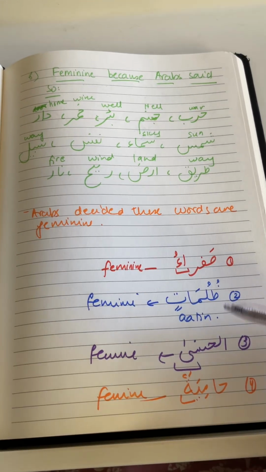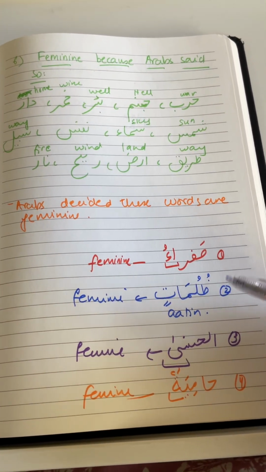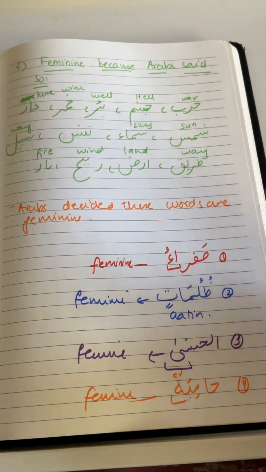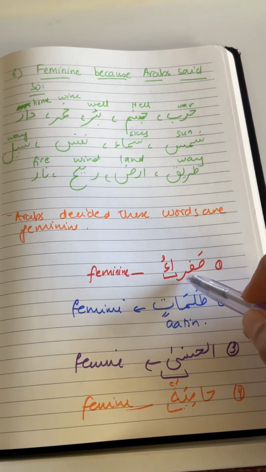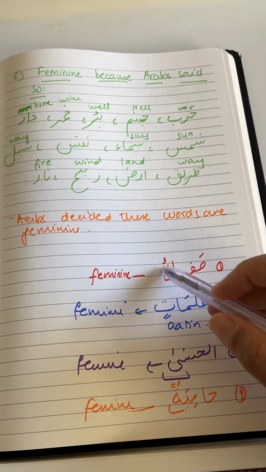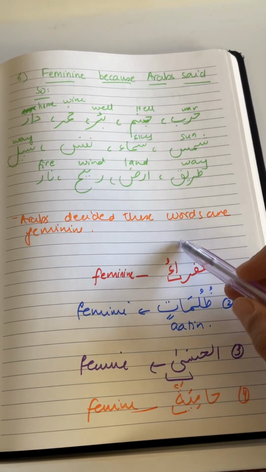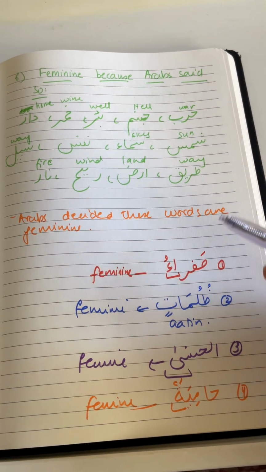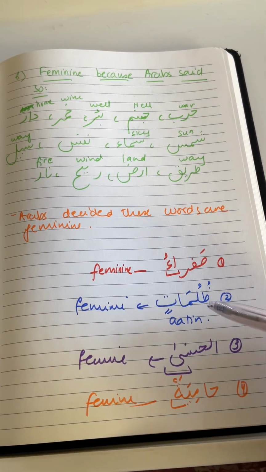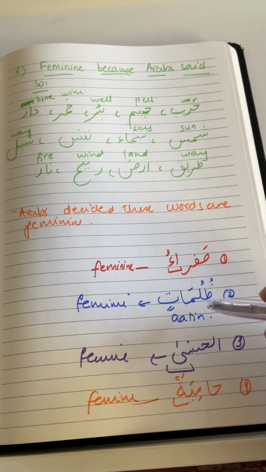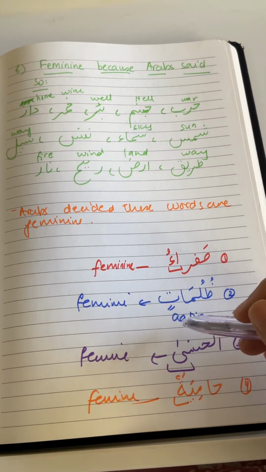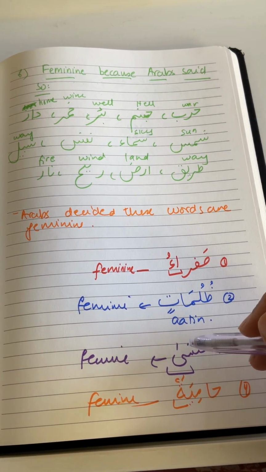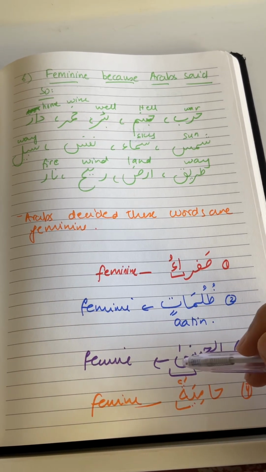Then let's just do an exercise here. A few isms we can see, and then let's see their gender. The first one is safra, and we see that it has an alif ending, and we said that whenever there is a ta marbuta ending or a ya ending or this kind of ending, the gender is going to be feminine. So this is feminine. Now the next word is zulumatin. We remember the Muslim chart: Muslimatun, Muslimatan, Muslimatin.